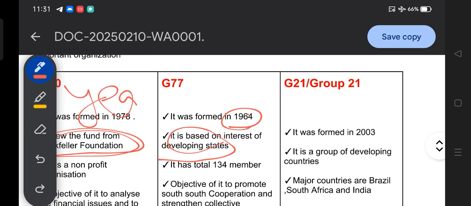So the G77 is based on the interests of developing states. And the total membership in the G77 right now is 134 members. Remember that, very important: 134 members are there in G77.